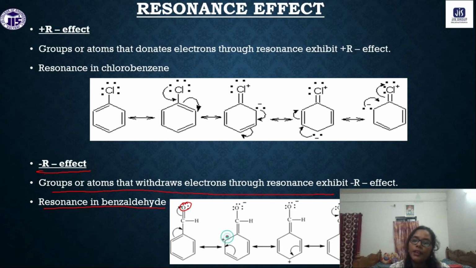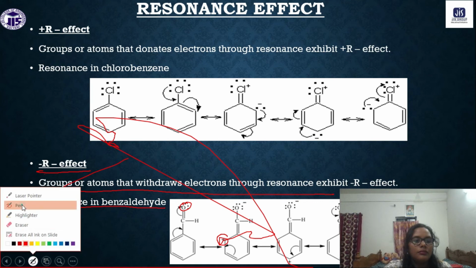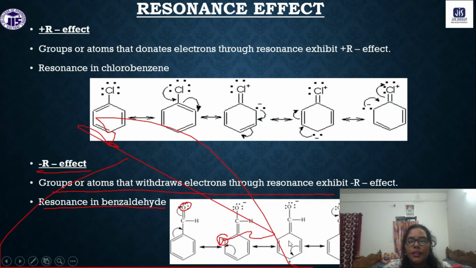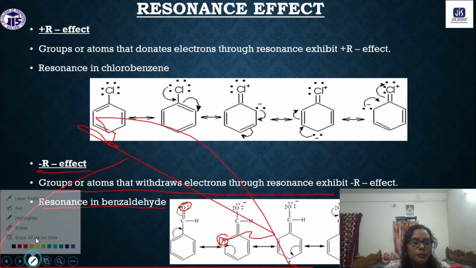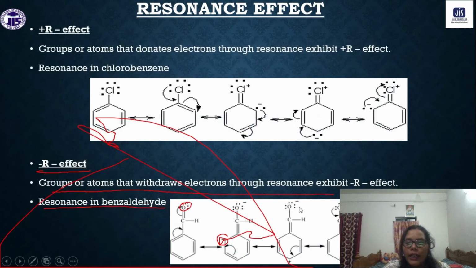So you can see here the positive charge will move throughout this ring.